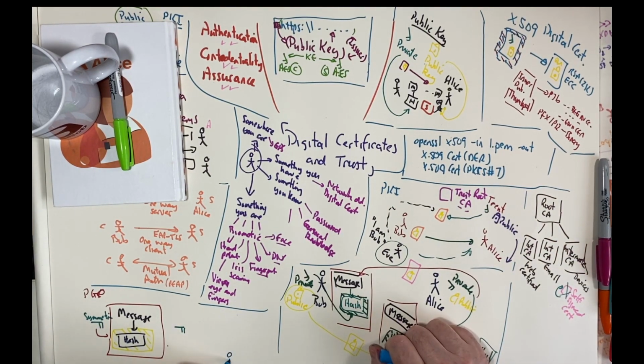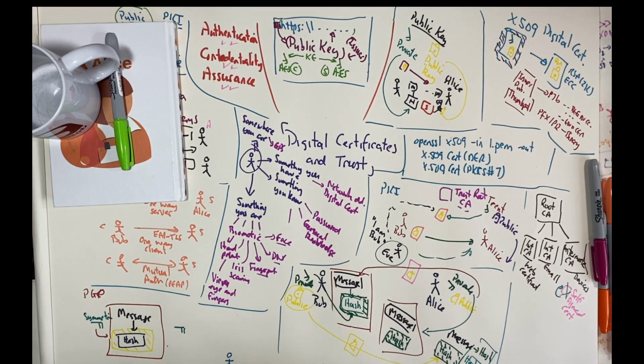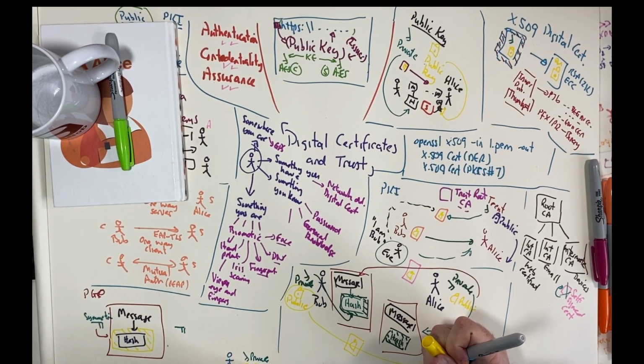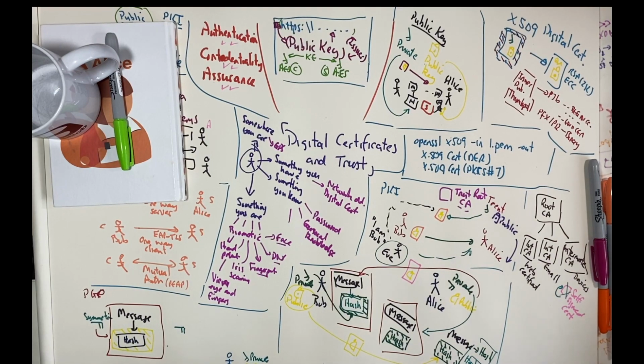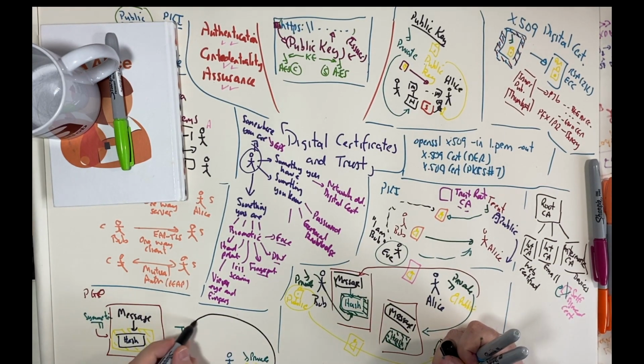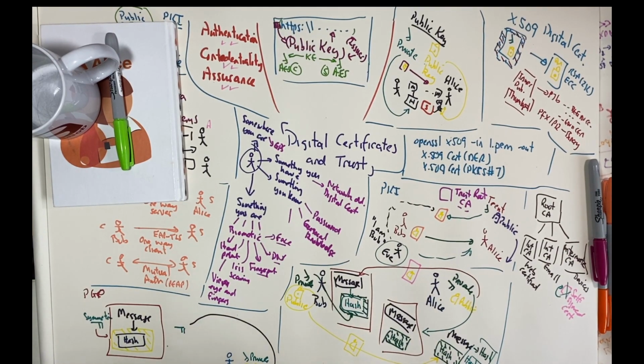Okay, so here's Alice, and we've got Alice's private key and Alice's public key. So what will happen is that we'll take the symmetric key and we will encrypt that with her public key.